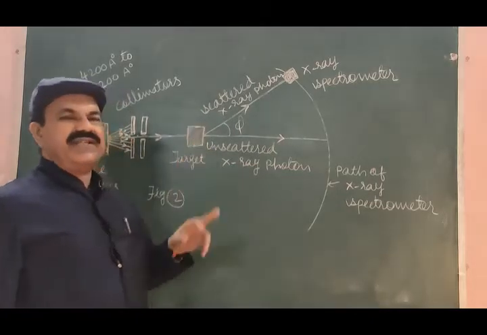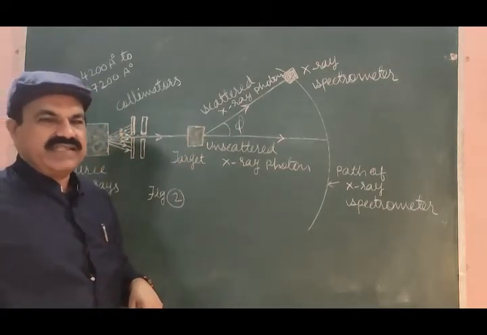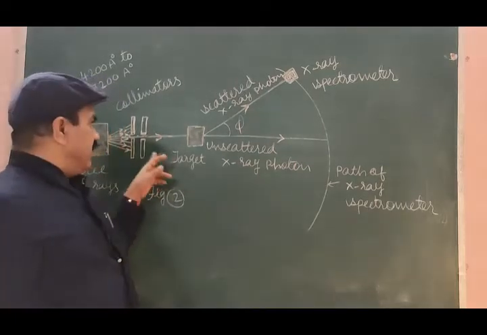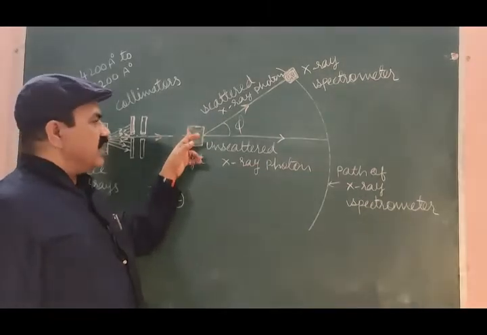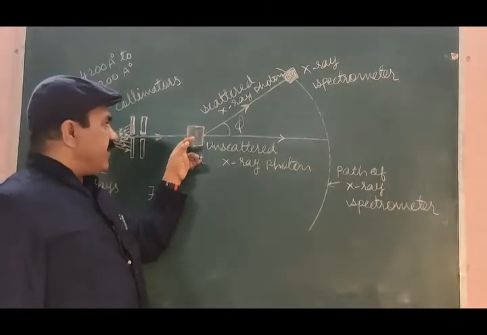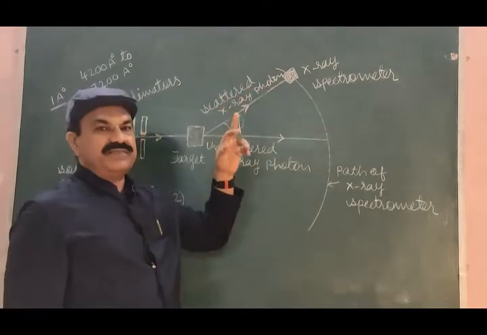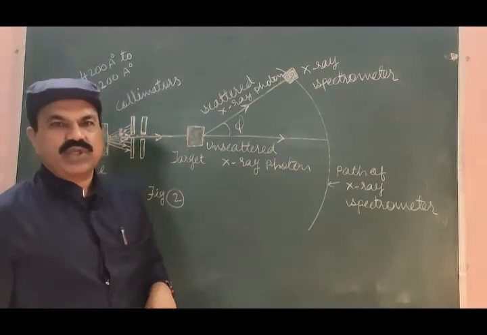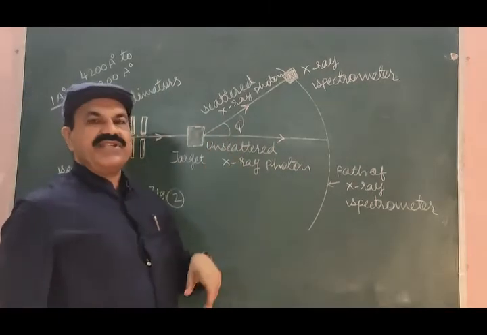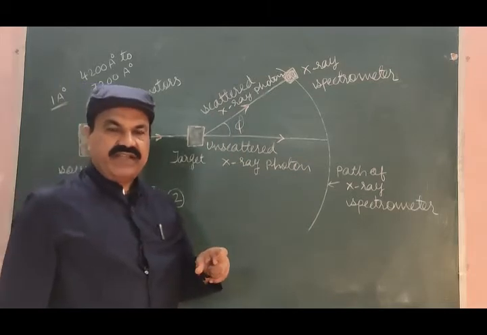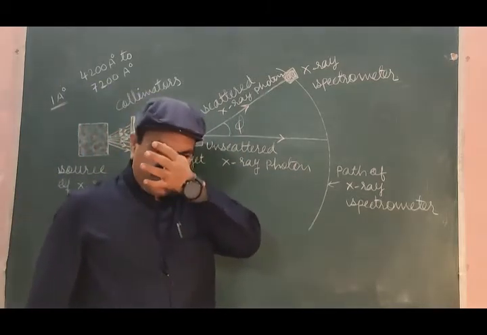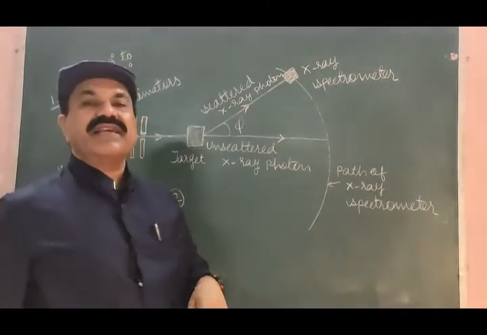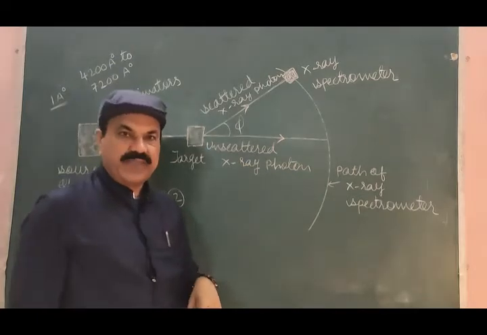Here we have a target. This target in Compton effect is electron. When the X-ray photon falls on the electron, some X-ray photon gets scattered, and these are the unscattered X-ray photons. Angle between the direction of the unscattered X-ray photons and scattered X-ray photons is phi.